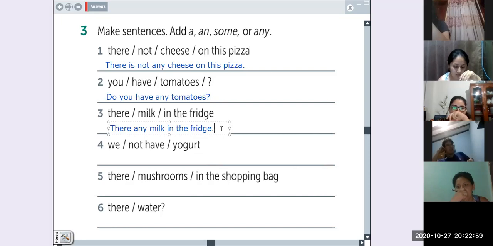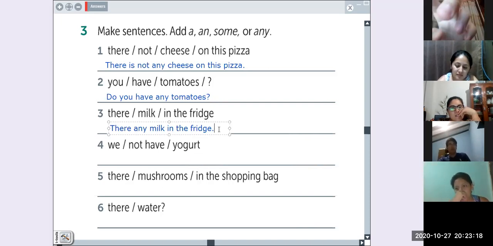There is not a verb. Your sentence doesn't have a verb, right? What is the verb that you need to write here? For milk, do you remember what is the verb that we use for uncountable nouns?